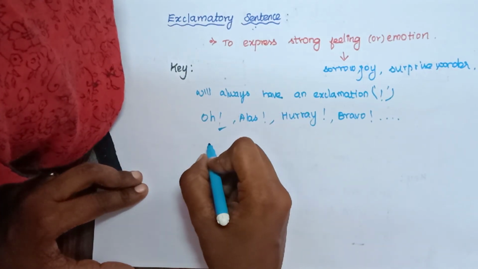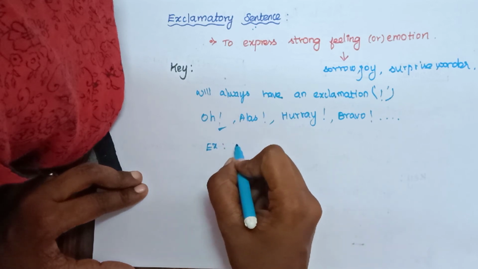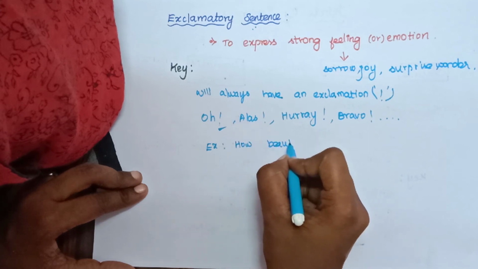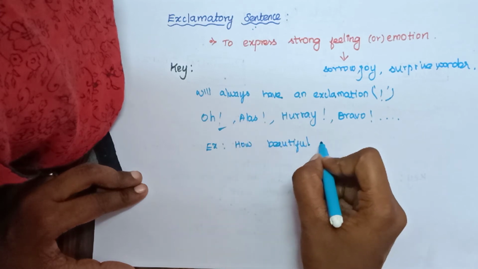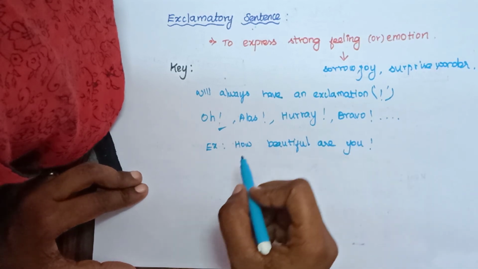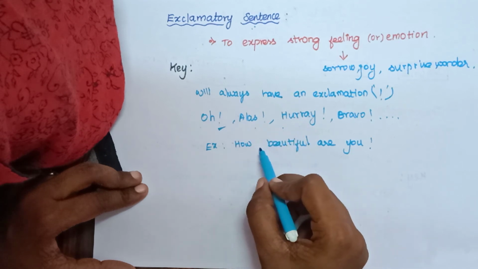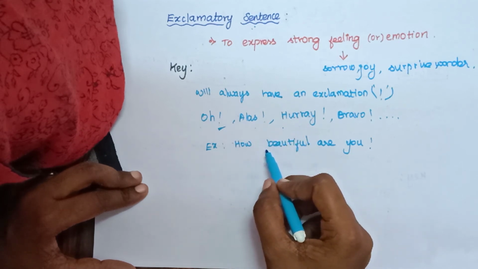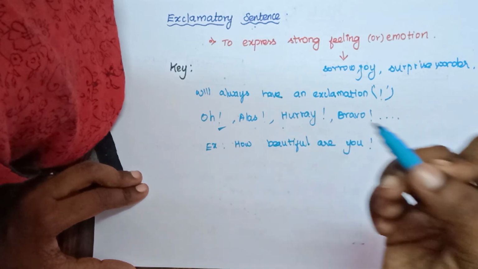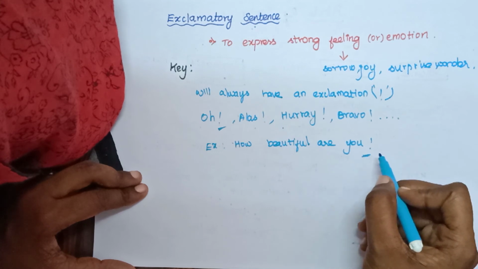Yeah. Come on, let's see a different example. How beautiful are you? Now, in this sentence, we have not seen any of these words. But how could we say this sentence as an exclamatory sentence? It is expressing a feeling or it is expressing an emotion, and it also has an exclamation mark at the end.